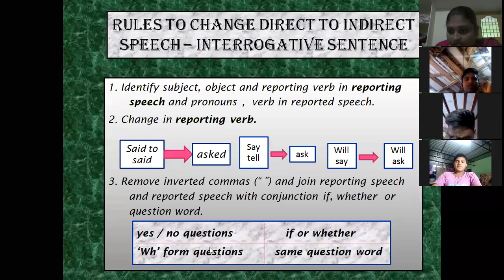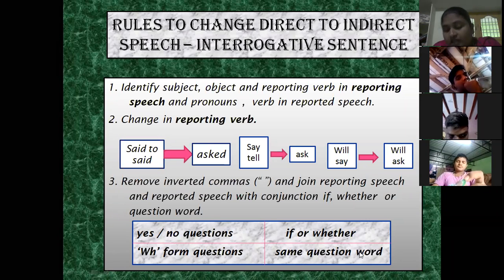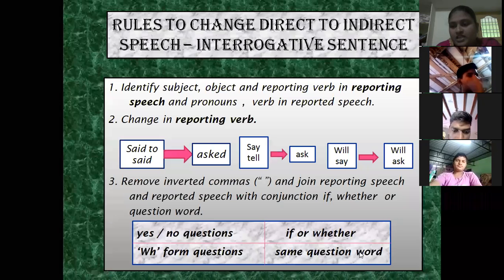So for interrogative sentences, for yes or no type questions, we have to use if or whether as a conjunction. And if it is a WH form question, we use the same question word as the conjunction. If the question starts with what, what is the conjunction. If it starts with why, why is the conjunction. If it starts with how, how is the conjunction. The same question word will be the conjunction. So these three points, is it clear?